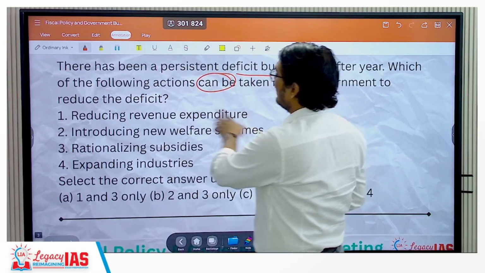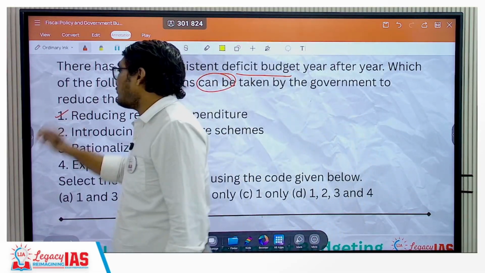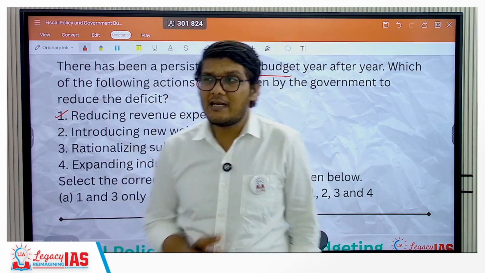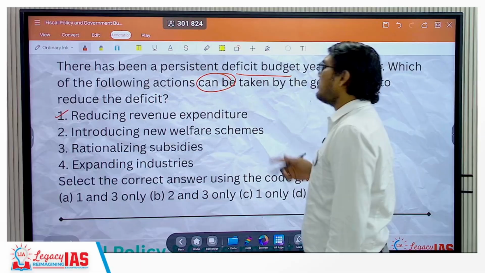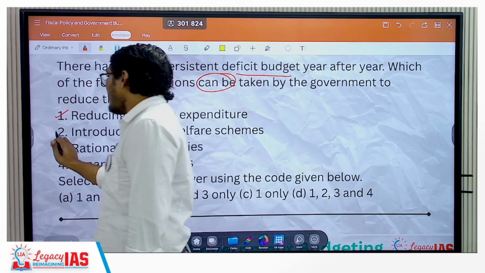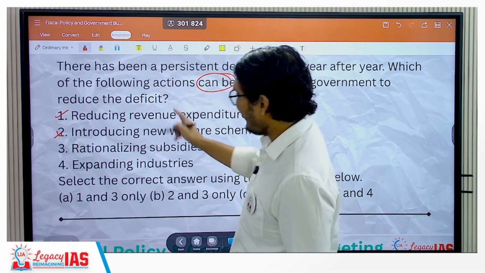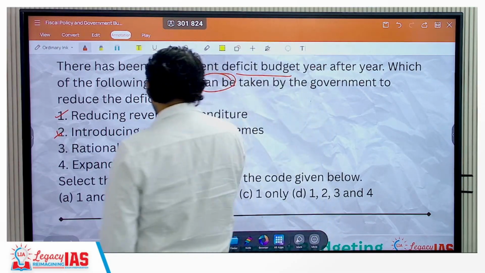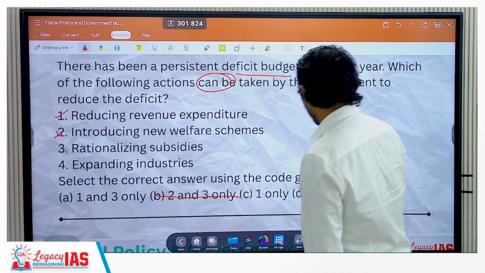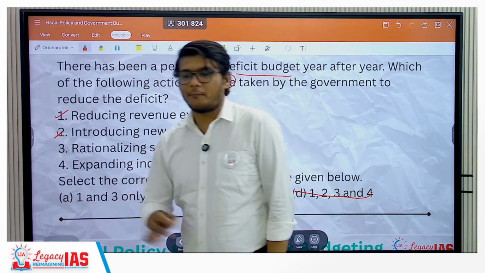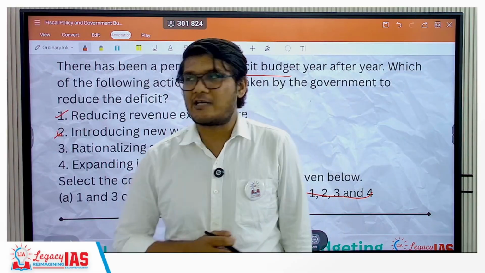Statement 1, reducing the revenue expenditure. Yes, by reducing the revenue expenditure, you can bring down the fiscal deficit. Number 2, introducing new welfare schemes. Absolutely not. If you introduce new welfare schemes, you will have to spend more. So 1 is right, 2 is wrong. If 2 is wrong, this option is gone. 1 is right, so A and C, both options remain. Let us have a look at statement 3.